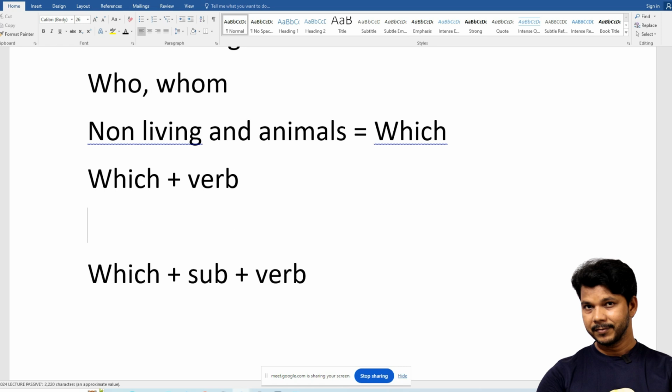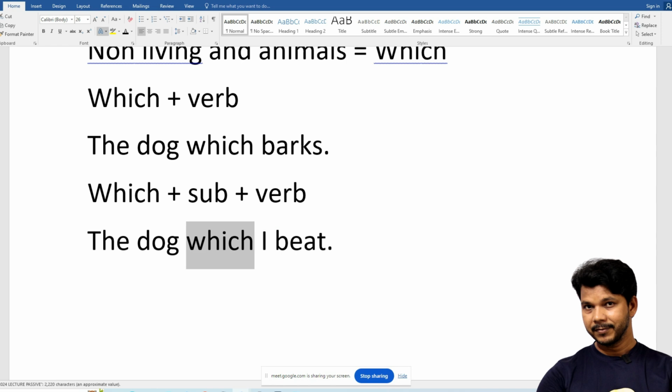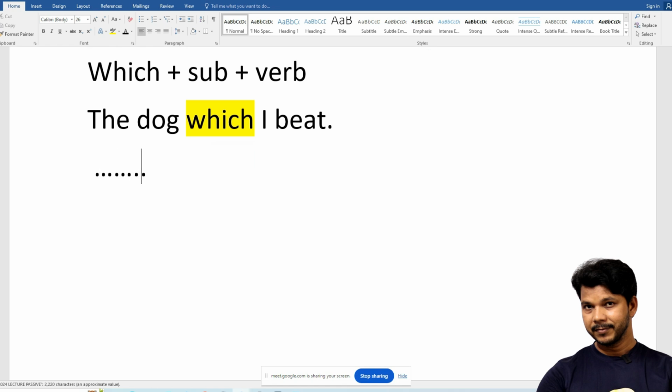If I say जो कुत्ता भौंकता है, the dog which barks. और वो कुत्ता जिसको मैं पीटता हूँ, the dog which I beat. So in both the cases we have only one relative pronoun, which is which. So now let's start some sentence making.